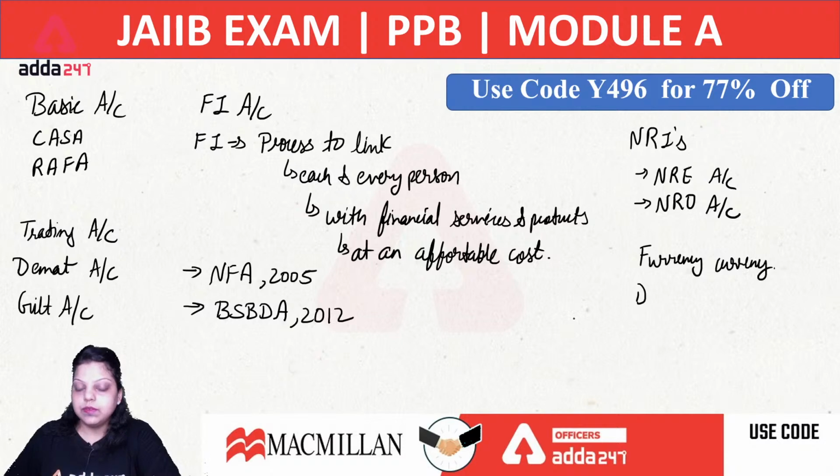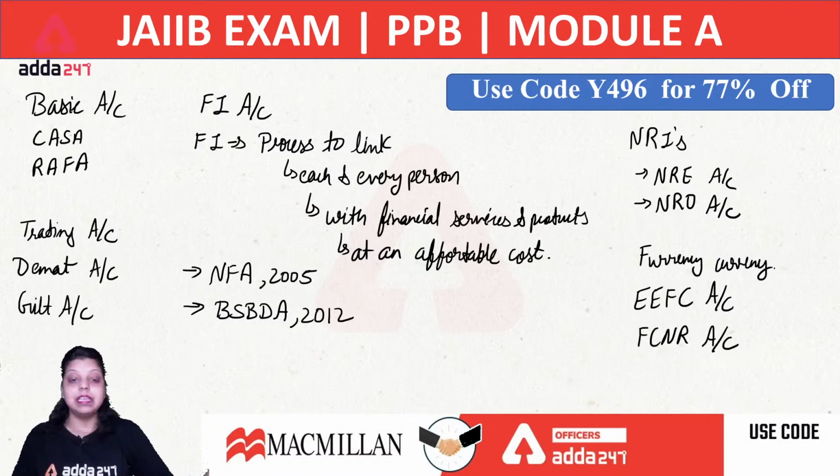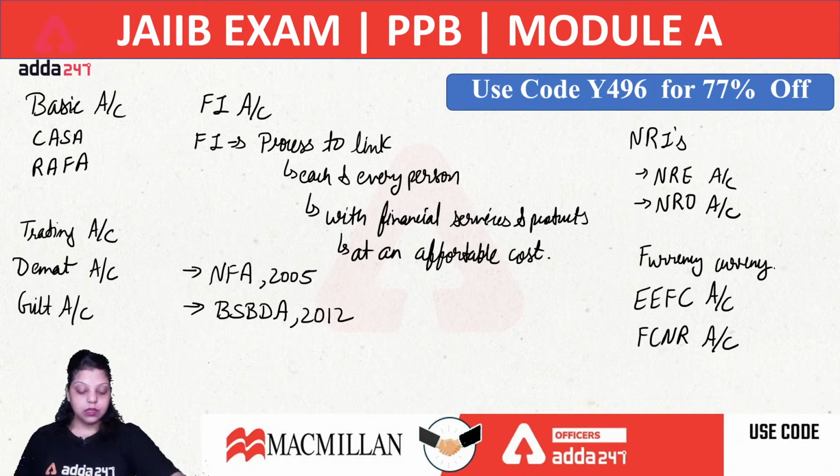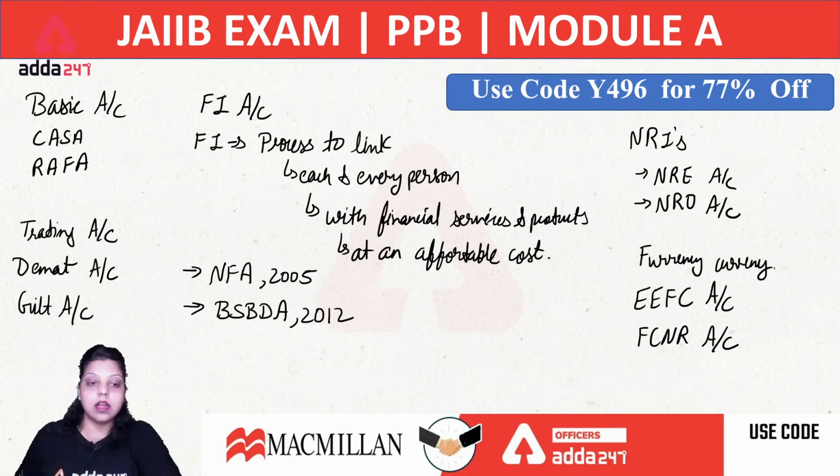Now there are certain accounts in the foreign currency form. First is your EEFC account, which we have discussed recently, the exchange earner foreign currency account. This exchange earner foreign currency account is maintained in the form of a current account only. The second account, which is opened in foreign currency, is the FCNR account, but this FCNR account is only in the form of a fixed deposit. It means you can maintain foreign currency in the form of a fixed deposit in an FCNR account, that stands for foreign currency non-resident account.